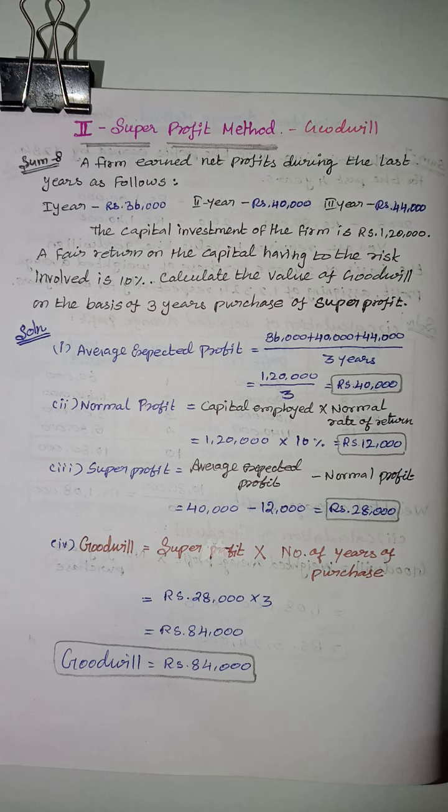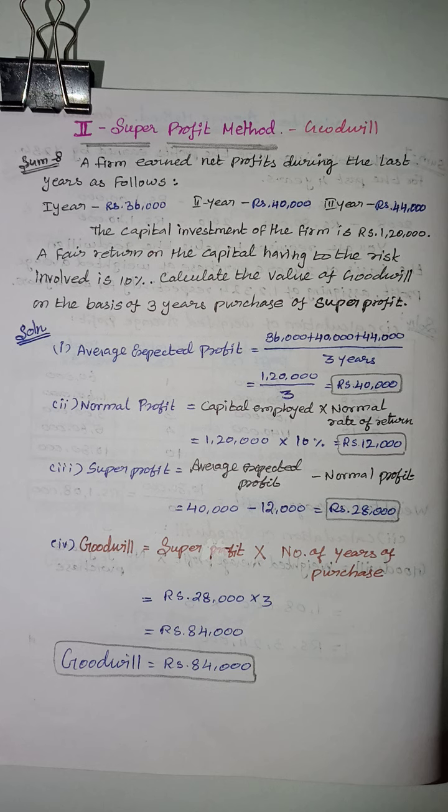A firm earned net profits during the last years as follows. First year 36,000 rupees, second year 40,000 rupees, then third year rupees 44,000. The capital investment of the firm is rupees 1,20,000. A fair return on the capital having regard to the risk involved is 10%. Calculate the value of goodwill on the basis of 3 years of purchase of super profit.